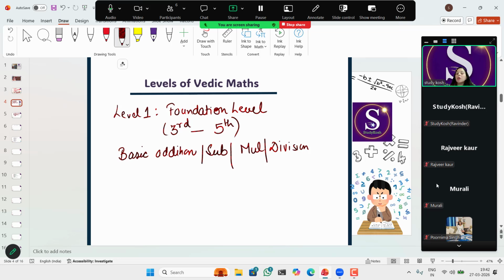And if I talk about level 2, this is the basic level.